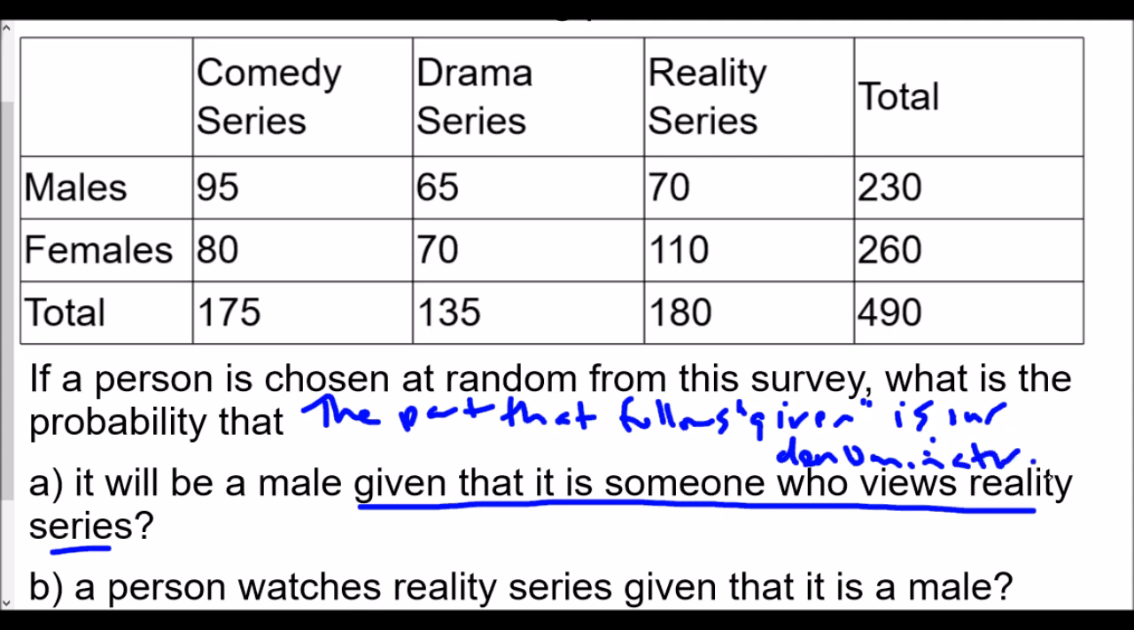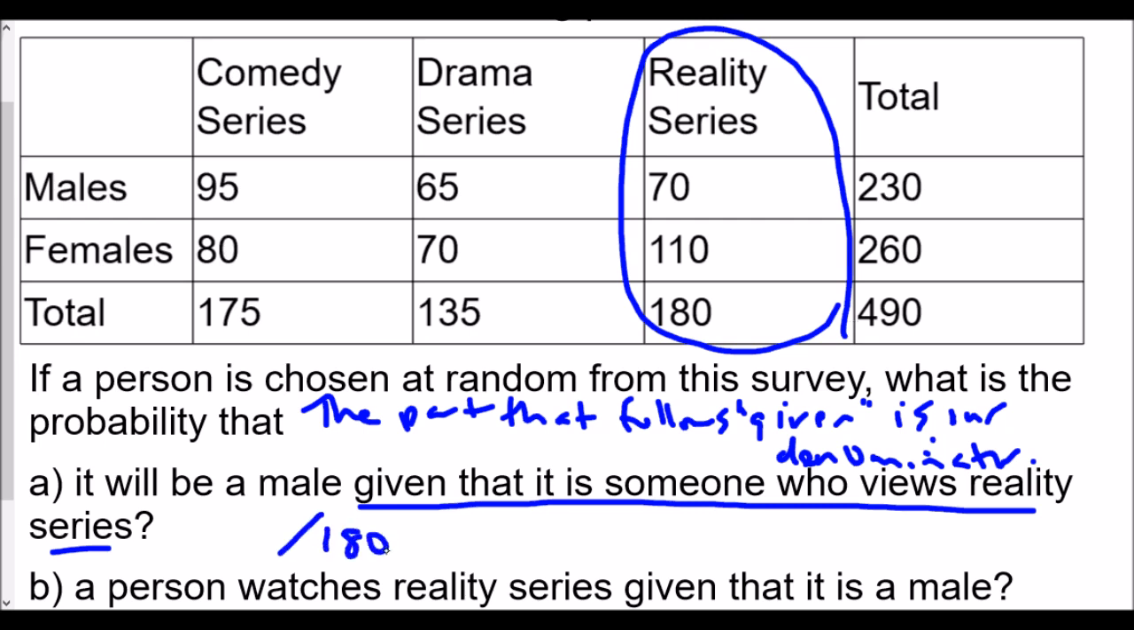So what does it mean? Given that someone views reality series, we look at the reality series and circle this particular column, because that's what we're focusing on. Here our denominator is going to be 180, because the probability is a fraction. Male will be the numerator. In this column of reality series, how many males were there? It looks like 70. Therefore our answer is 70 over 180, or 7 out of 18.